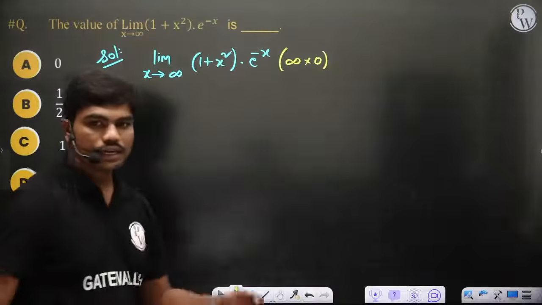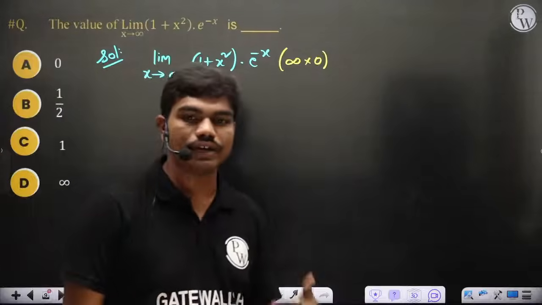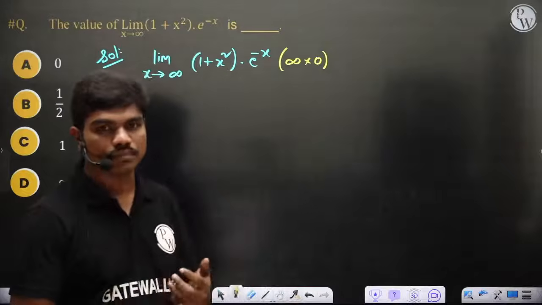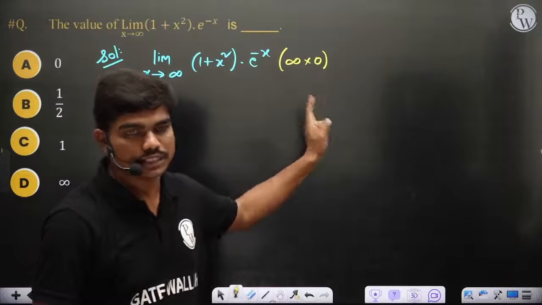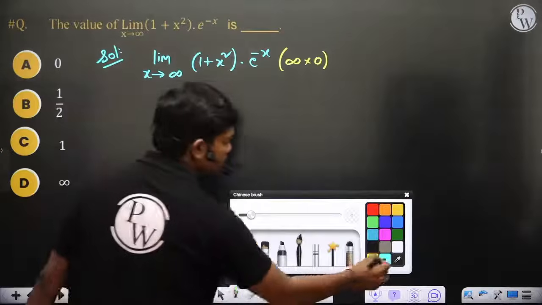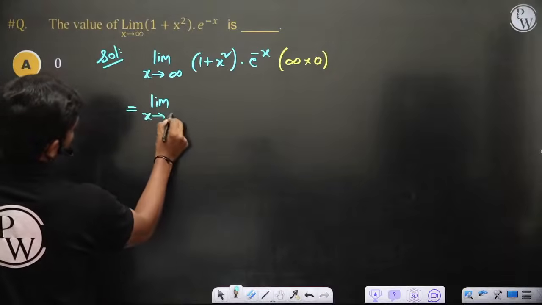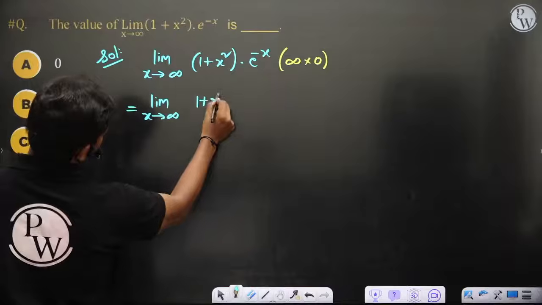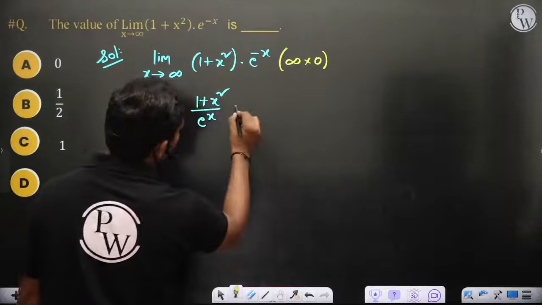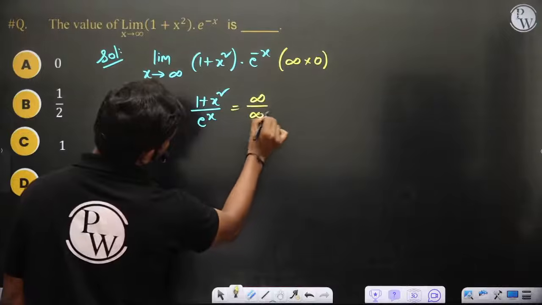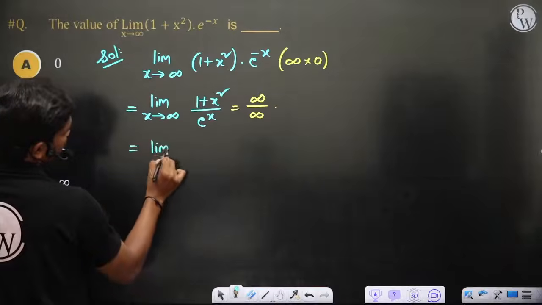Okay, so in last class I told you, when you're getting an infinity into 0 form, but you know the technique only for infinity by infinity or 0 by 0, by using some fractions we can convert this into either infinity by infinity or 0 by 0. So if you make this slight adjustment, 1 plus x square divided by e power x, ultimately when x is very large, both these functions tend to infinity.